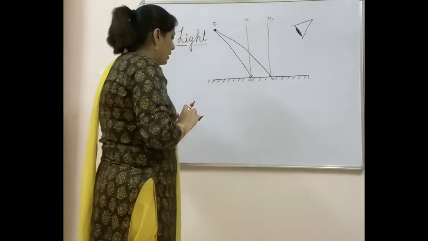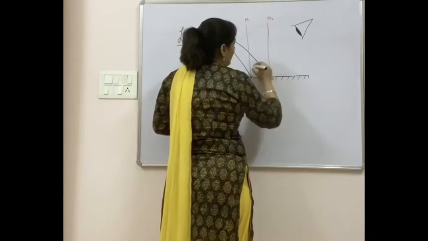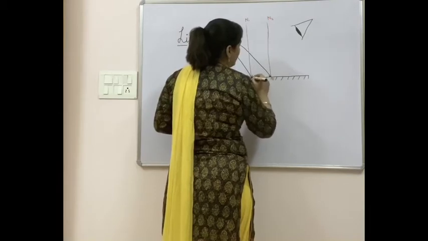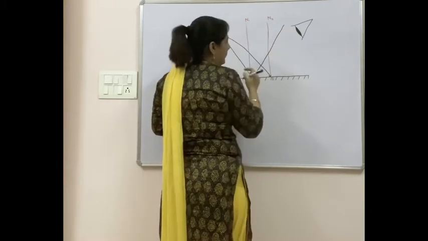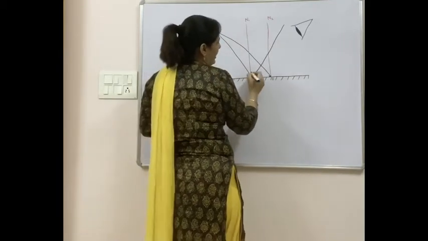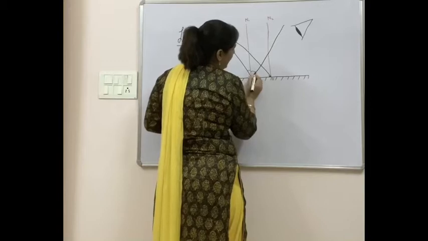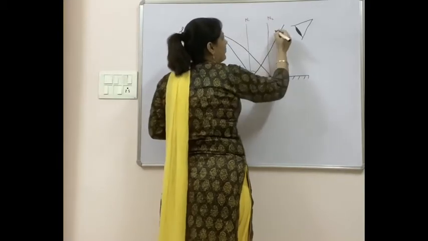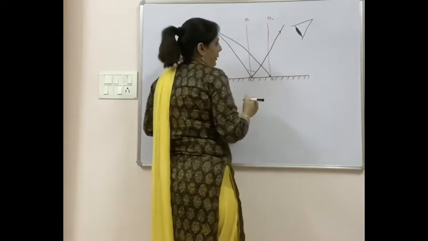Okay. Now after striking here, the reflected ray will go towards this side, because the reflected ray has made an angle. These 2 angles should be equal. So it will strike and will go away in this direction. This is the reflected ray.